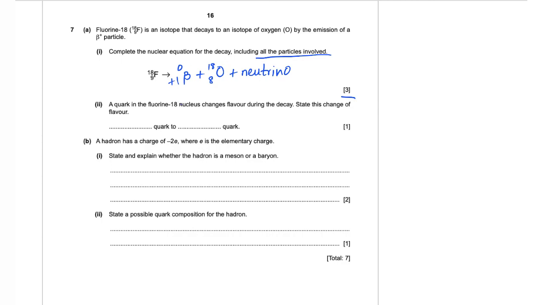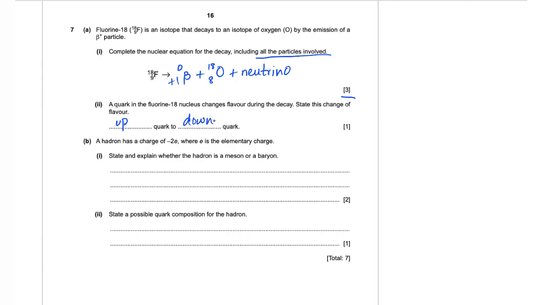Part 2: a quark in the fluorine-18 nucleus changes flavor during the decay. State this change of flavor. So in beta plus decay, a proton changes to a neutron. So an up quark changes to a down quark.